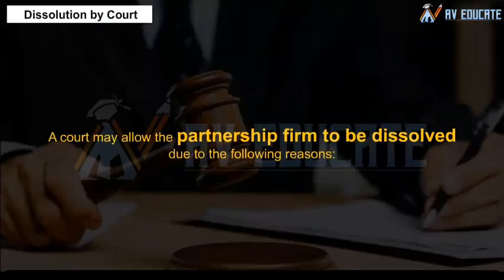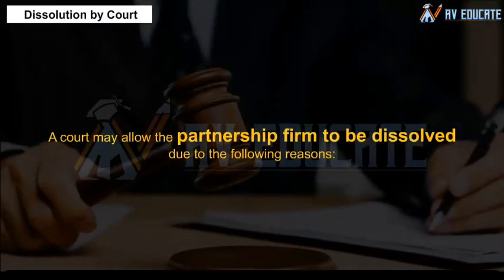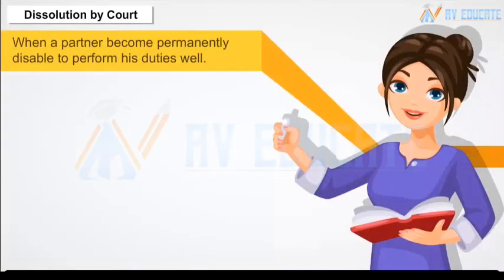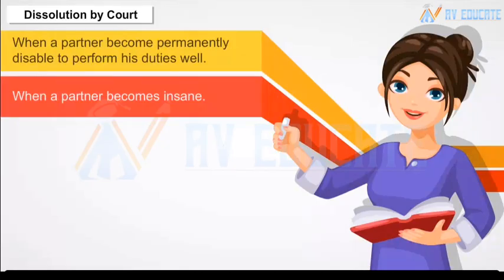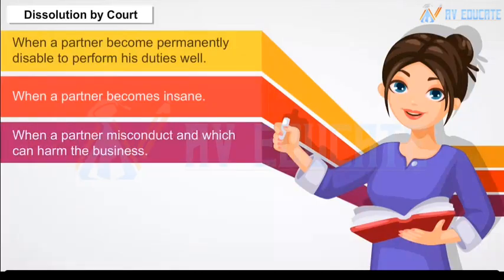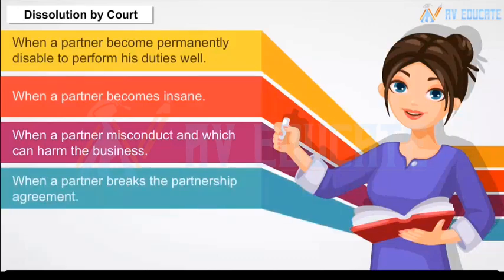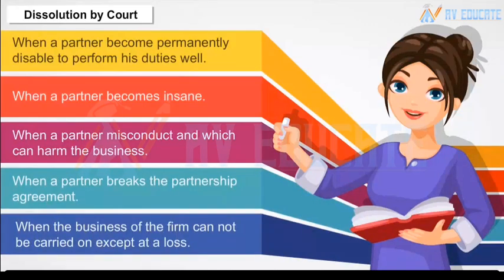A court may allow the partnership firm to be dissolved due to the following reasons: when a partner becomes permanently disabled to perform his duties well, when a partner becomes insane, when a partner's misconduct can harm the business, when a partner breaks the partnership agreement, when the business of the firm cannot be carried on except at a loss.